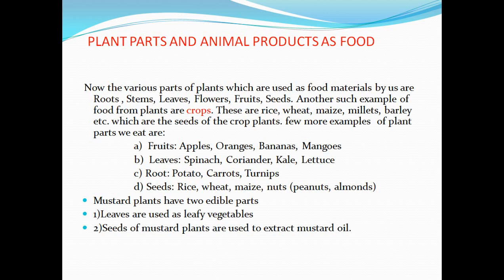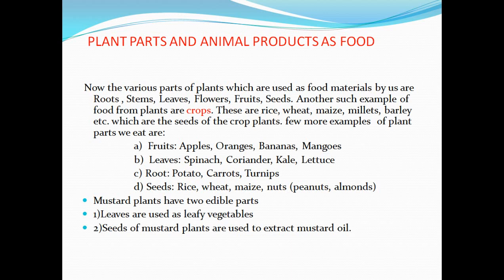Root, in which form do we eat root? Potato, carrots, turnips. These are all the foods which we use in our daily life. Seeds, yes, in the form of seeds we eat rice, wheat, maize, nuts. There are different types of nuts: peanuts, almonds, and etc.